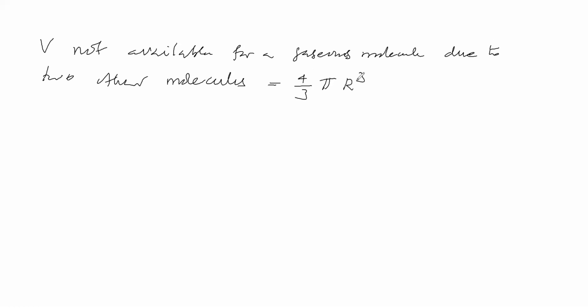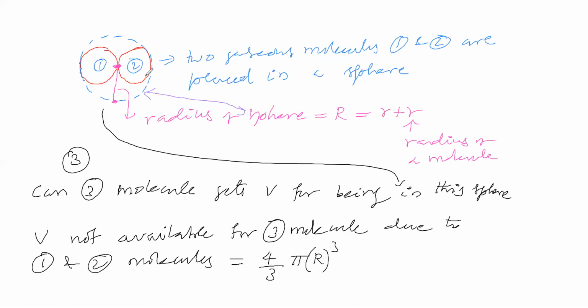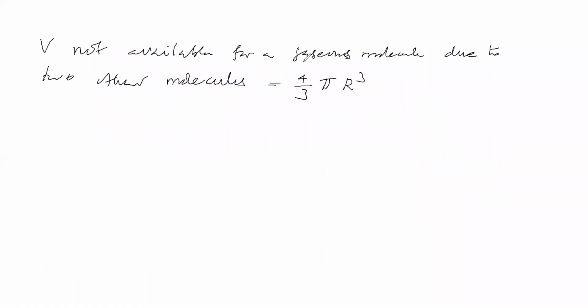4 by 3 pi r cube. Capital R is called the radius of that sphere. In this sphere, two gaseous molecules are there. This capital R is the radius of one gaseous molecule plus the radius of another gaseous molecule. So the volume not available for a gaseous molecule due to two other molecules is equal to 4 by 3